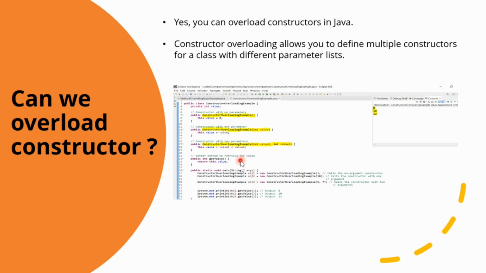So you can create the object of the constructor overloading example class using one of these constructors depending on your needs. Here I have created the objects of the constructors that I have created, and then I have displayed the output. So here the output is 0, 10 and 12 as per the requirement, as per the values that I have set over there.